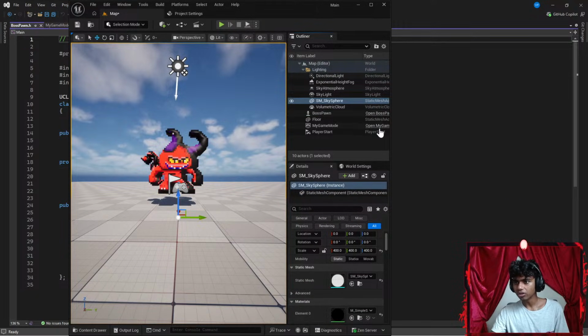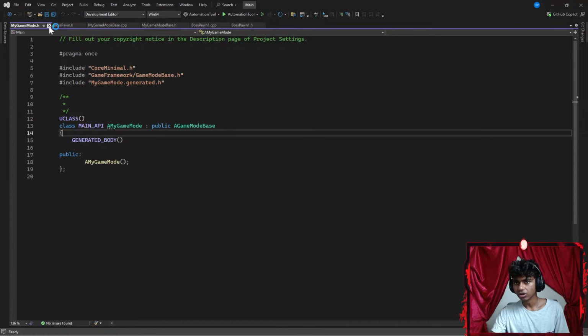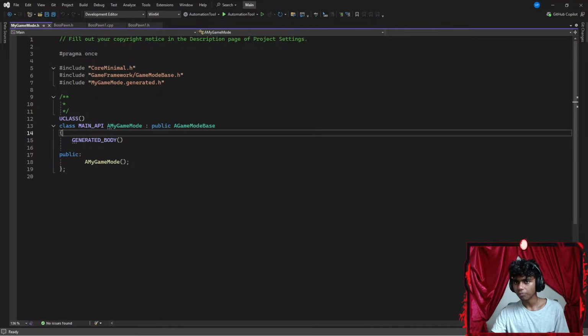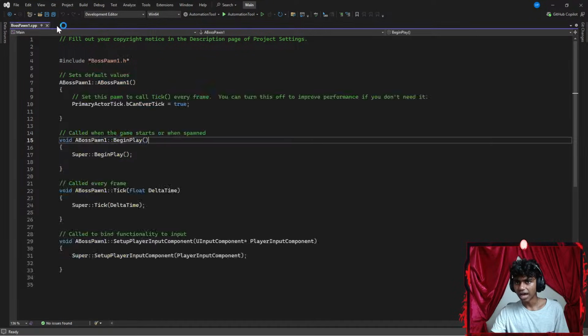Speaking of which, I want to open the code here. There we go. So I open my game mode, boss spawn, game mode. Okay, this is game mode base. Going to remove game mode base. Okay, wait, let's just remove everything for the time being. Alright, guys, let's remove that.